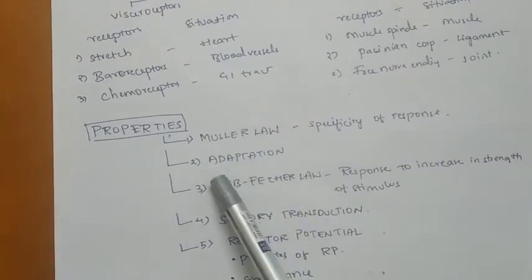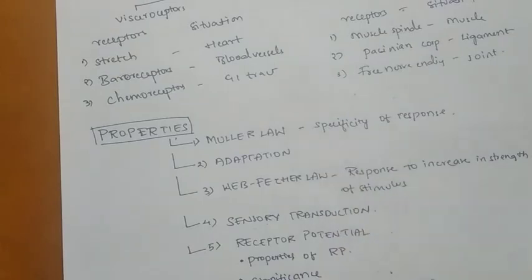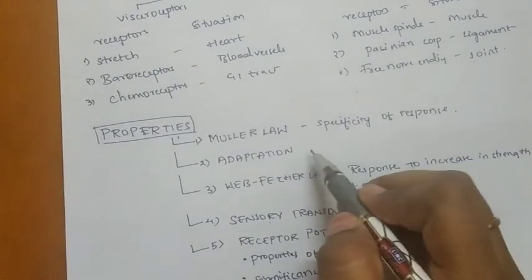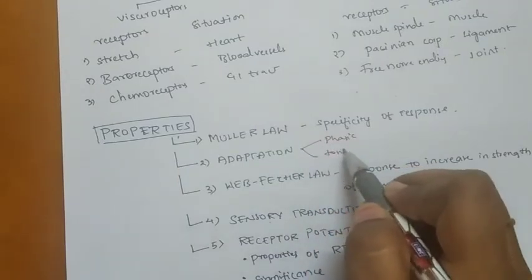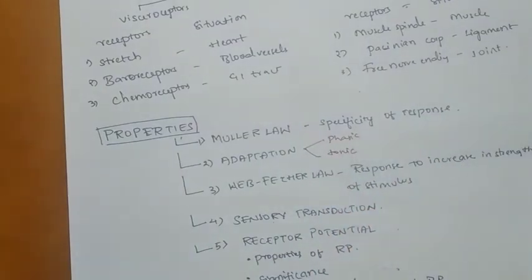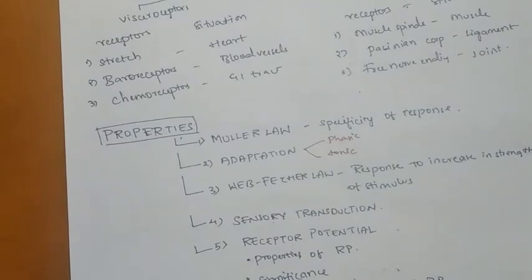Next, the second is adaptation. Sensory adaptation is when a receptor is stimulated constantly, then there will be a decline in the discharge of impulses. So the receptor is adapted to that. This adaptation is of two types: phasic and tonic. Phasic receptors will adapt fast, but tonic receptors will adapt slowly. Depending on the time, they are divided into two types.